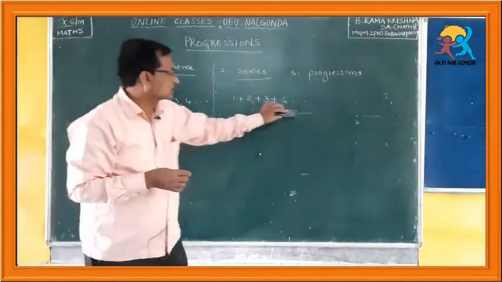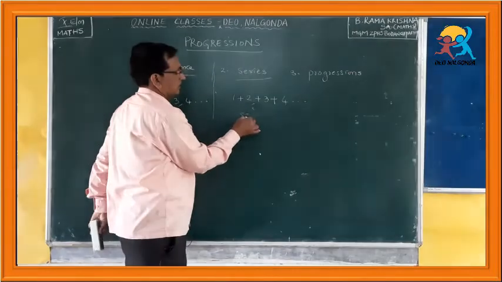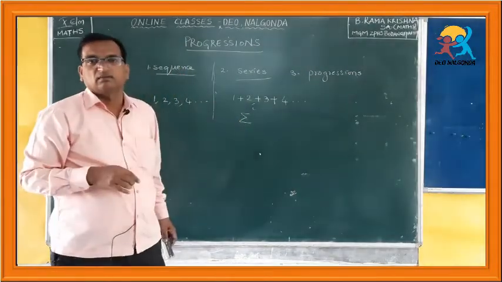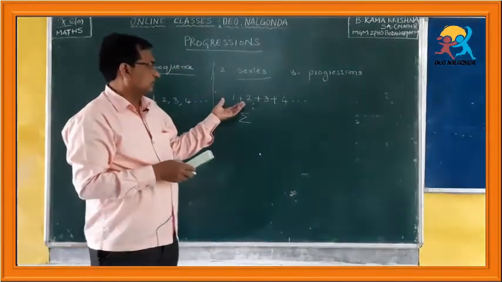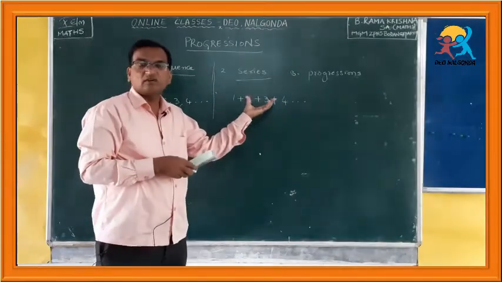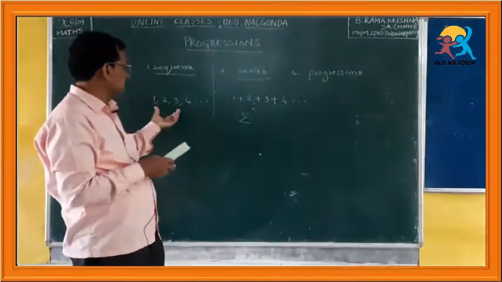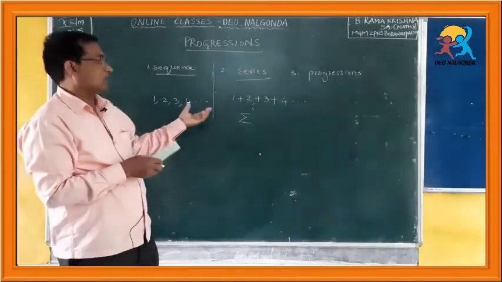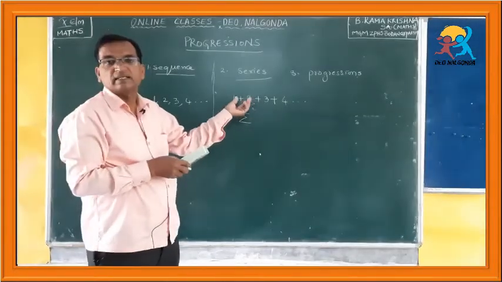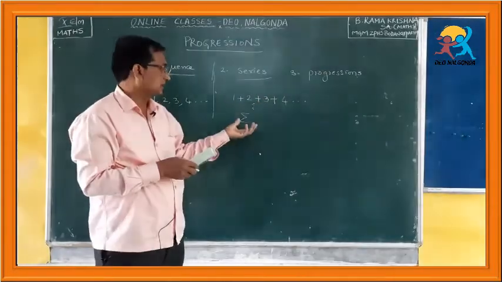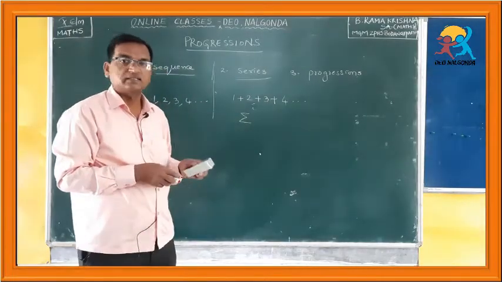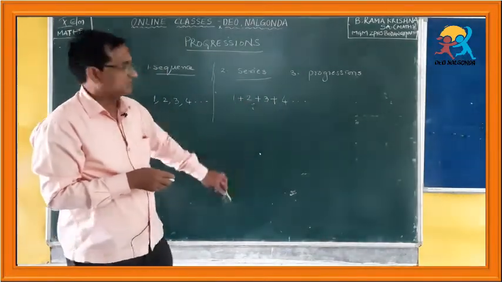You can use the symbol sigma. Note that series does not mean the sum of all these things. If you write the sequence without commas but inserting a plus or minus sign, then we call that a series. Okay, this is about series.